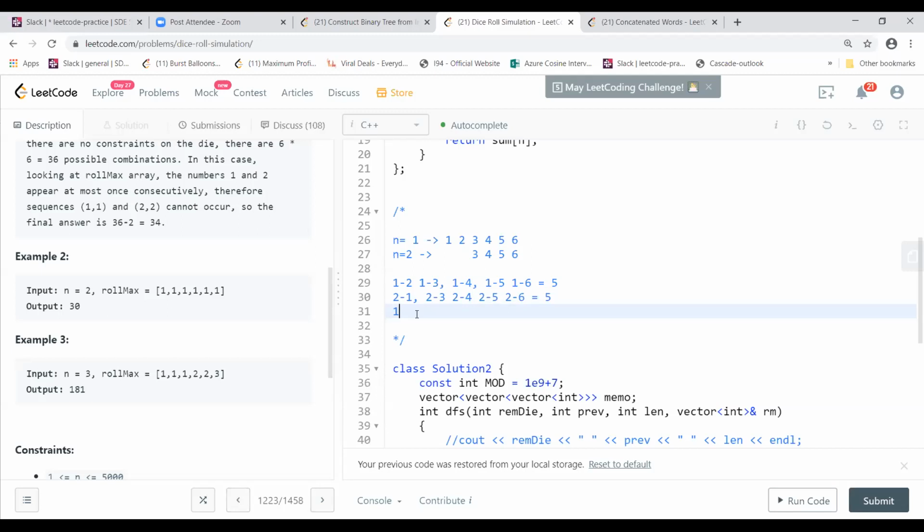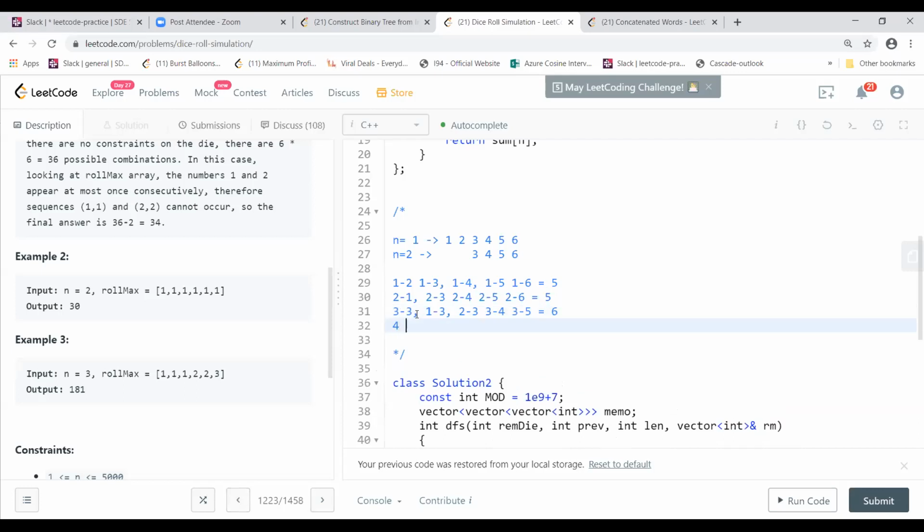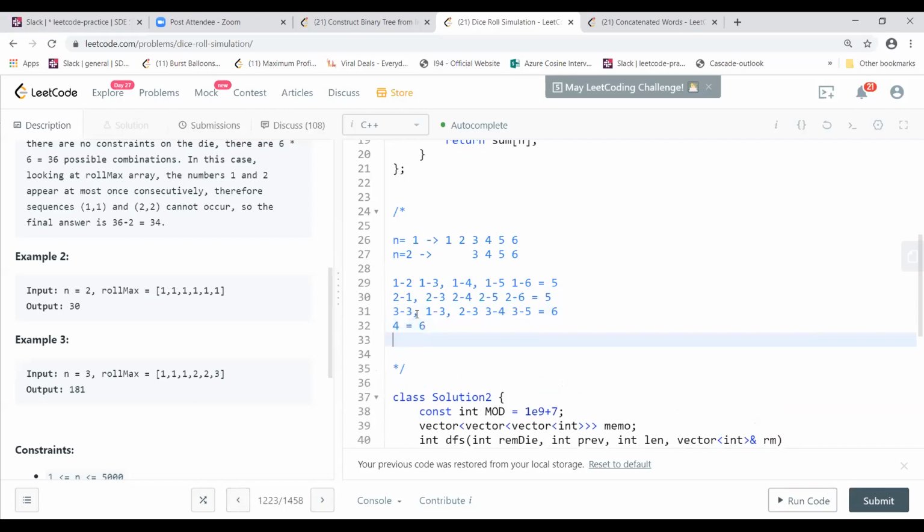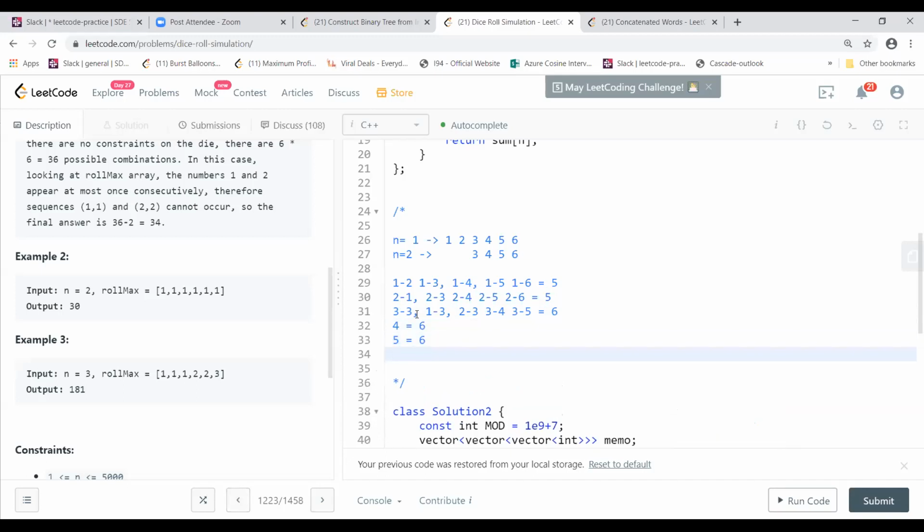So you will have 3, 3. So you will have 1, 3 also in that case, right? And 2, 3 also. So you have 3, 3, then you will have 3, 4, correct? So 3, 5 and 3, 6. So in that case, you will have 6 in these combinations. For the 4 also, you will have similar, 6 combinations, right? And for the 5 also, you will have 6 combinations. And for 6, you will have 6 combinations.